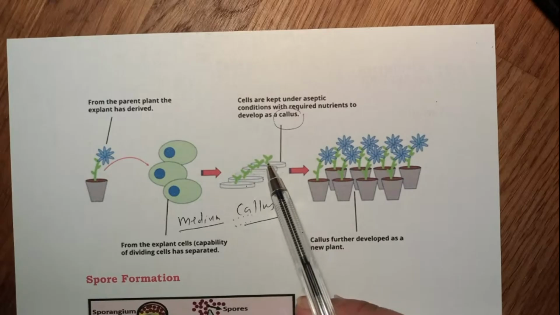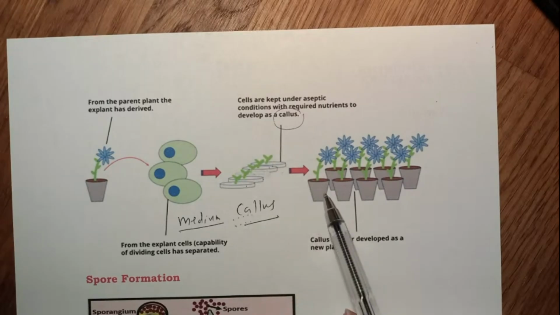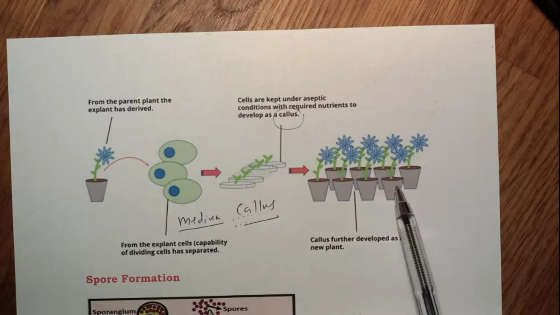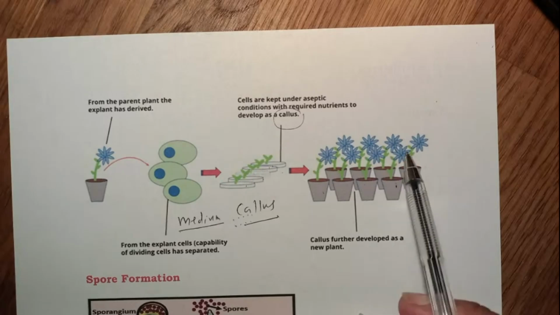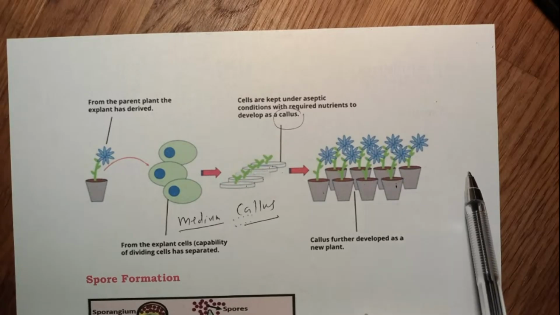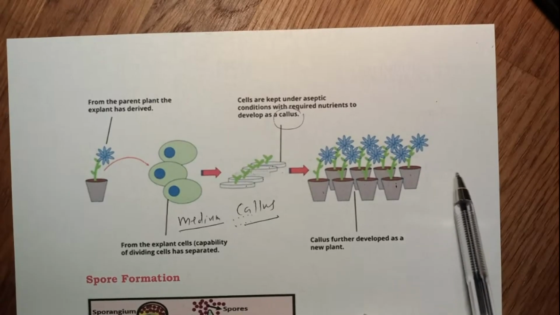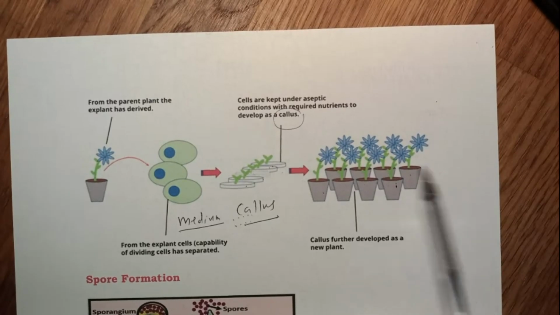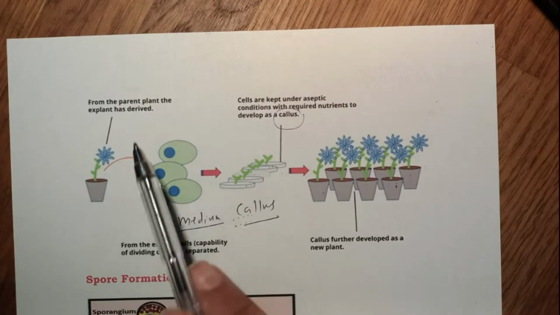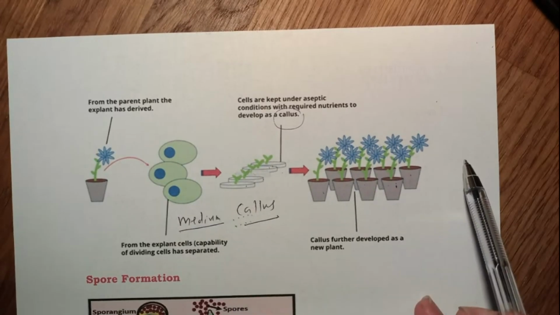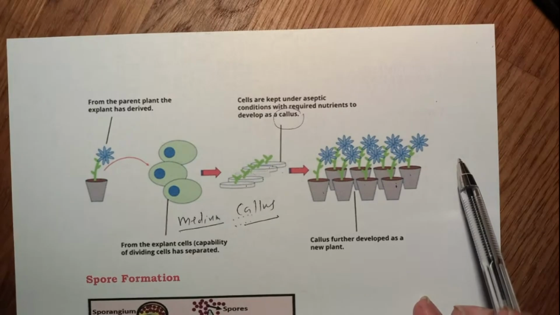These plantlets are then removed from this medium and planted into the soil, and when they grow up a little bit, they go to the farms, and the farmers plant them in their farm. That's how tissue culture technology is used in modern day farming.